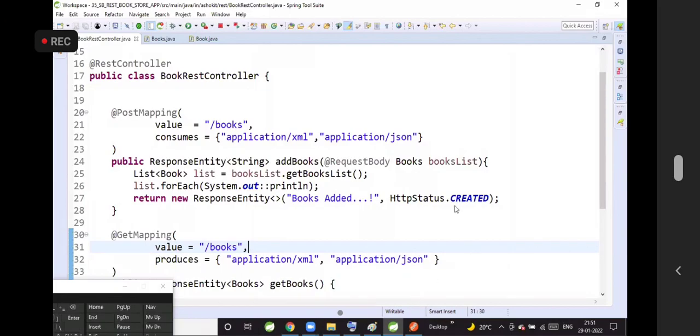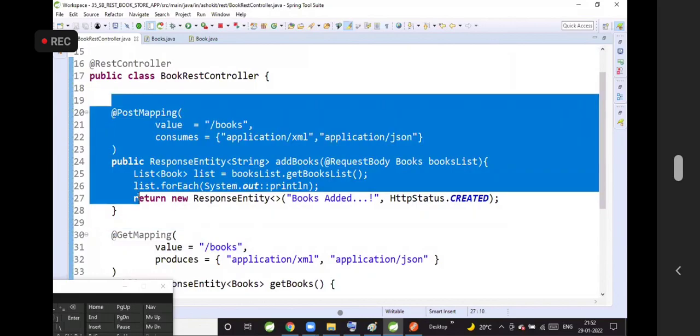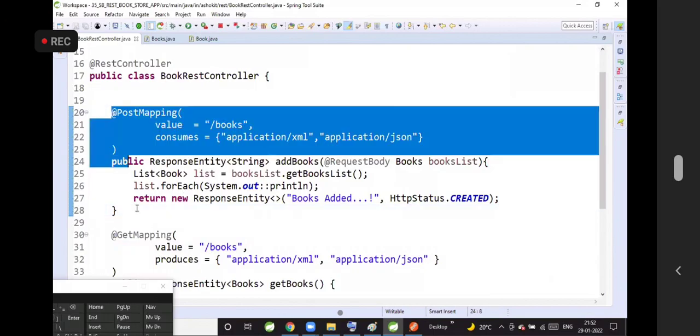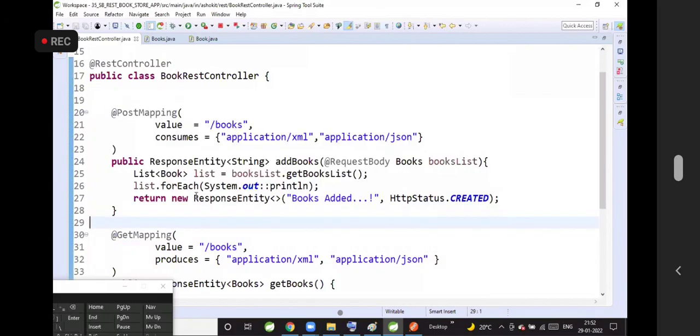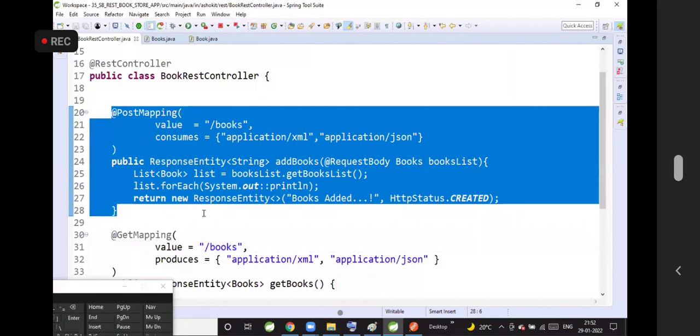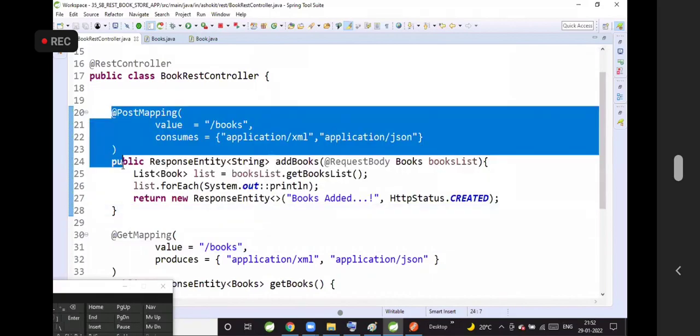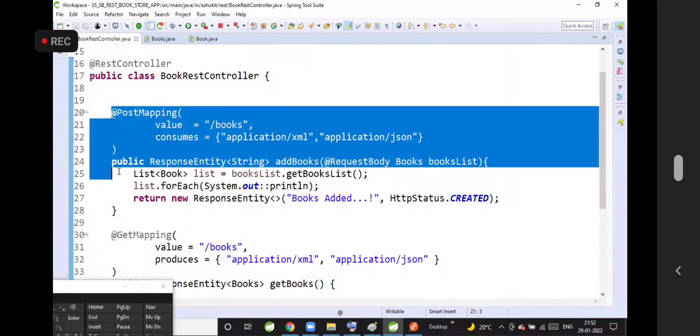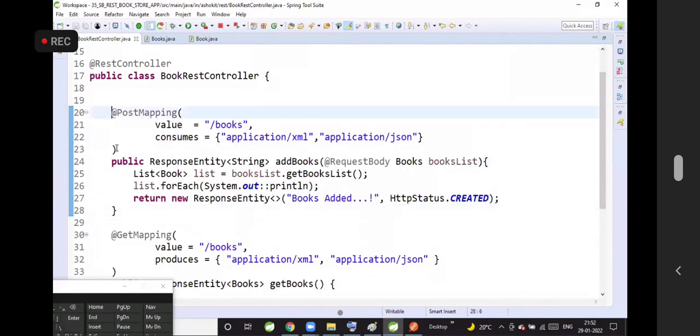Guys, tell me. Now, here, is my post request method accepting only XML or only JSON, or is it accepting all? My method is accepting both XML data and JSON data.